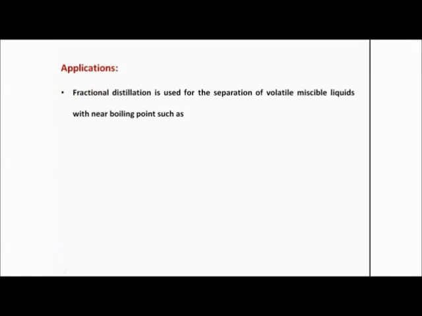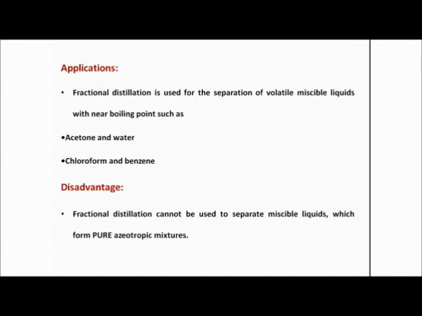So the next thing is the application. Fractional distillation is generally used for separation of volatile miscible liquids which have near boiling points, such as a mixture of acetone and water, and I have already told you, a mixture of chloroform with benzene. But it also has a disadvantage. This method cannot be used to separate certain liquids.